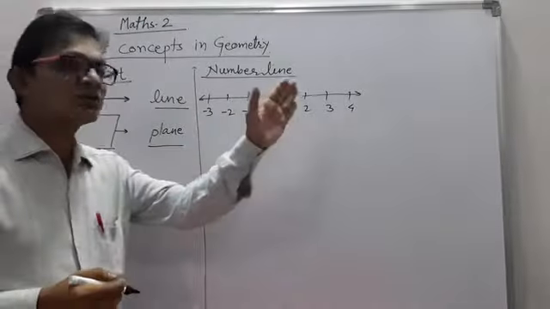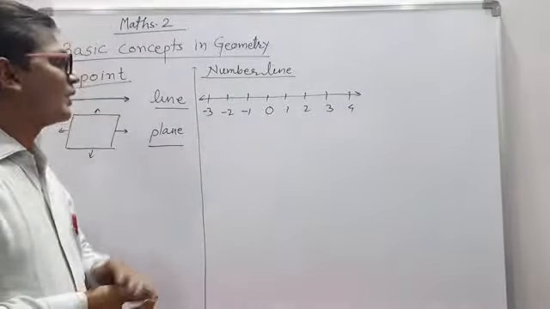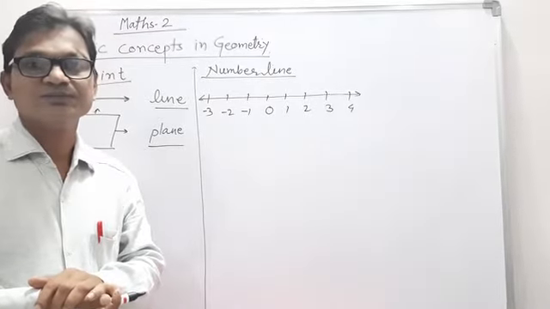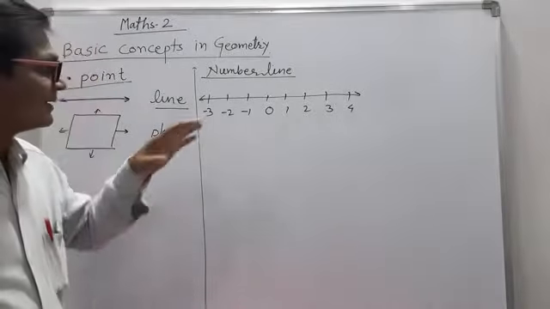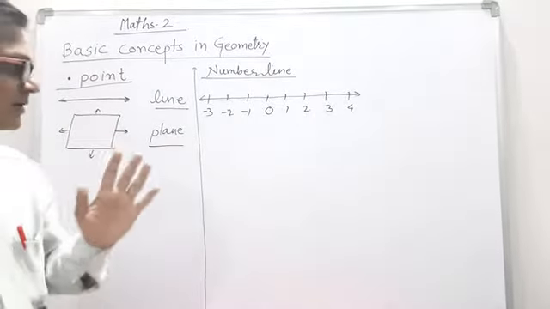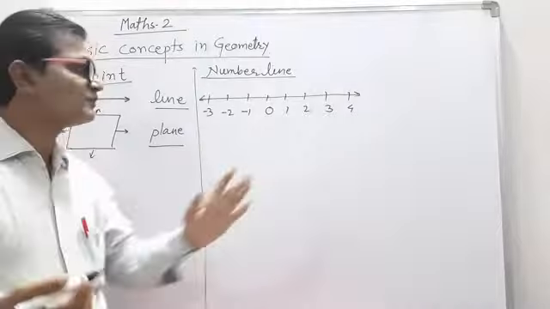These are the numbers on the line. All the numbers given here are integers. That is called the number line. You studied this up to the 8th class.